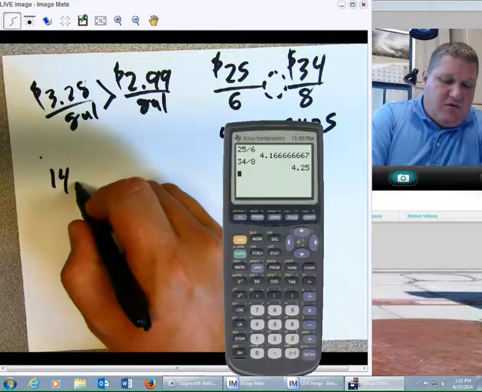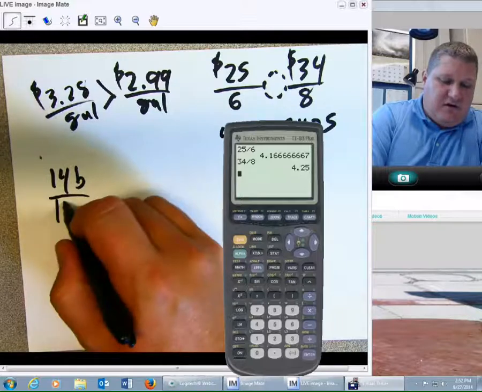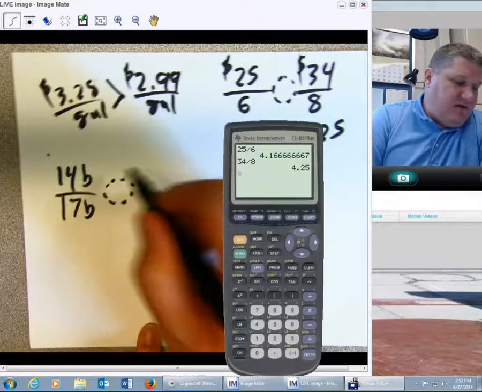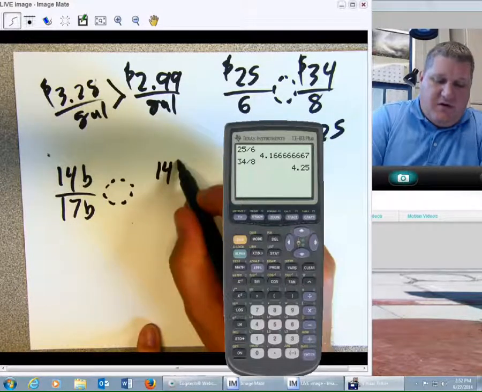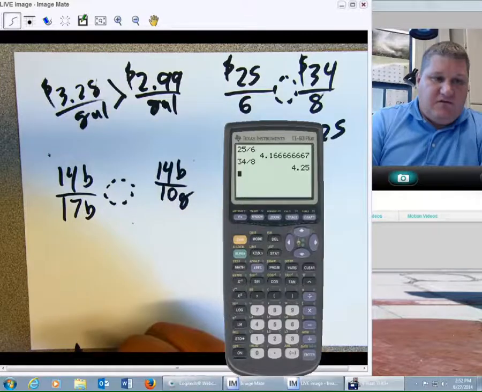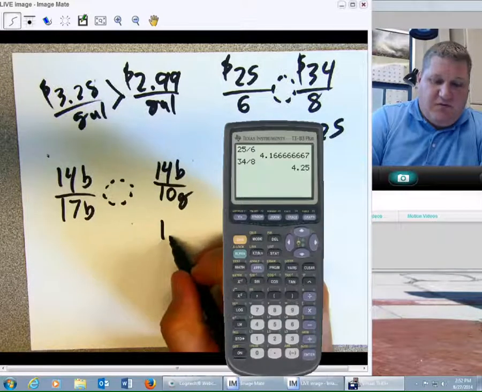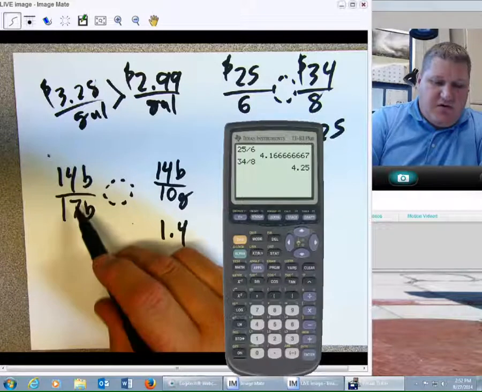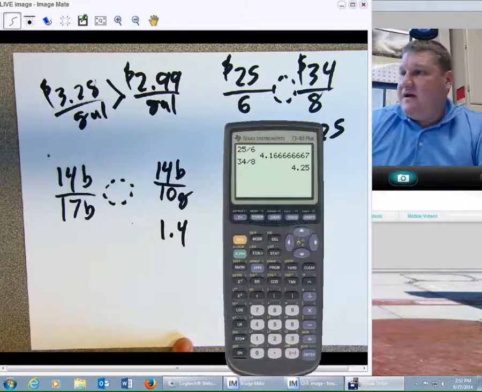14 boys to 17 boys. Does that match up, or is it greater than or less than 14 boys to 10 girls? Well, again, we're going to do some division. In this case, 1.4. And over here, we would say 14 divided by 17.